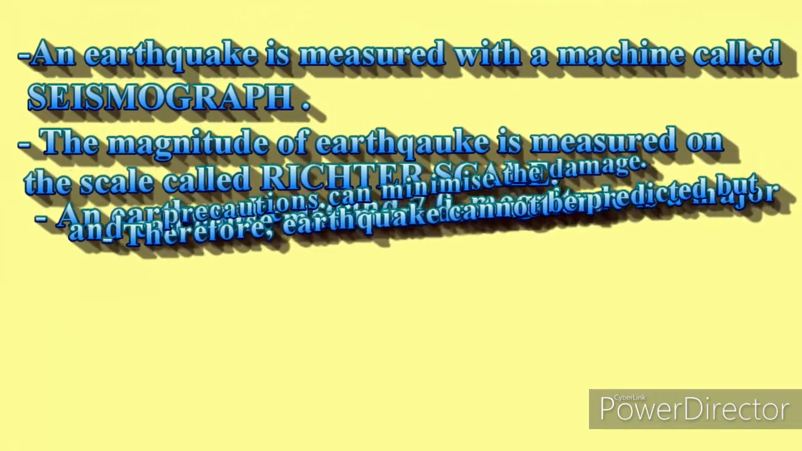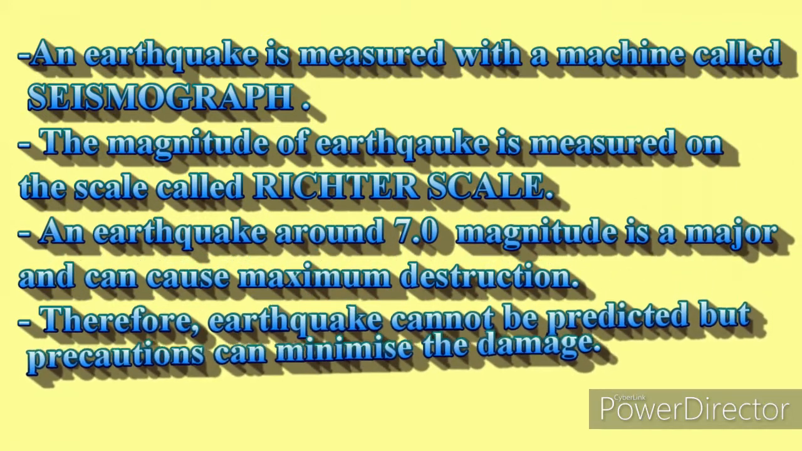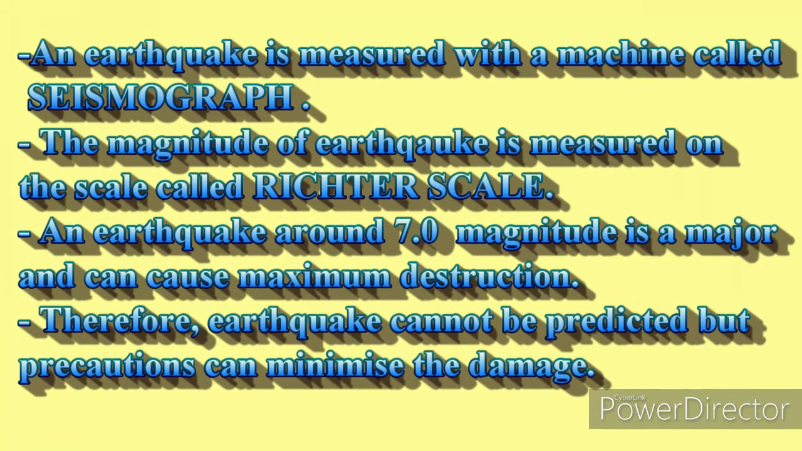An earthquake is measured with a machine called a seismograph. The magnitude of the earthquake is measured on the scale called the Richter scale. An earthquake of around 7.0 magnitude is a major one and can cause maximum destruction. Therefore, an earthquake cannot be predicted, but it can be reduced, or precautions can be taken in order to minimize its damage.